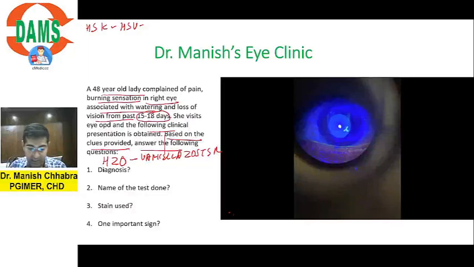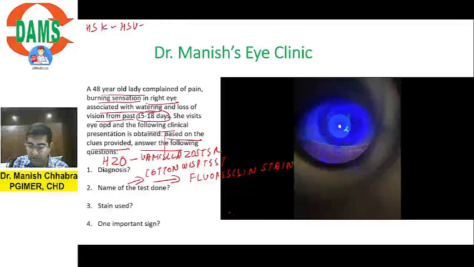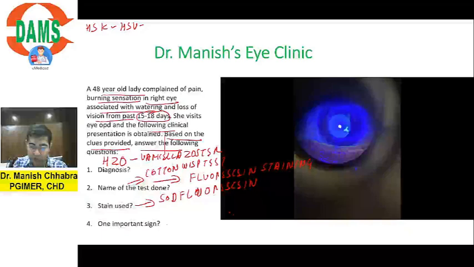This is your diagnosis. Name of the test. What was the name of the test? Two tests I did. One was the cotton wisp test. I told you myself, cotton wisp test. Another is the fluorescein test. Fluorescein staining I did, right? Okay, good Sakshi. What is the stain used? So you already know, you had all mentioned here. So the stain is sodium fluorescein.